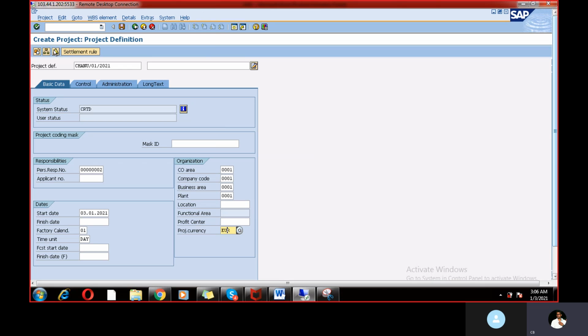And now go to this option, WBS element overview. So right now I created a project. Okay, so it's a project definition. I created a project. In that project I need to create a WBS, right? So here there is one icon. So just go to WBS element overview, and here system is asking mask ID. This is created by project system person. So here I'm just giving anything.